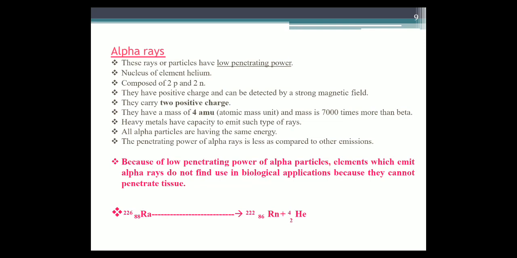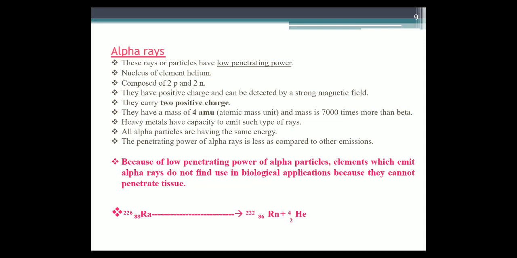These rays or particles have low penetration ability because of their weight. Alpha rays are nuclei of the element helium, composed of 2 protons and 2 neutrons. Alpha rays have positive charge and can be detected by a strong magnetic field. They carry 2 positive charges.